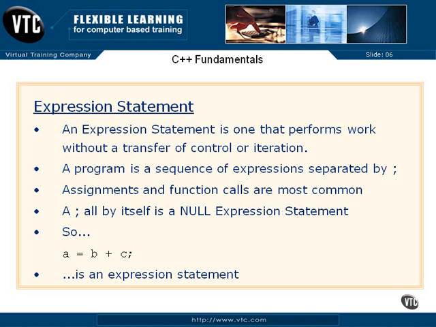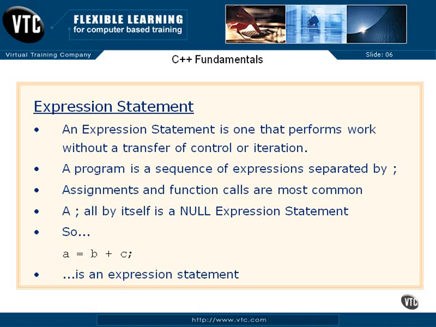We're going to talk about expression statements, and we really don't have to talk about it very long, but it is quite important. An expression statement is a statement in the language that performs work without transferring control or any kind of iteration, like a loop, anything like that. A program is simply a sequence of expressions separated by semicolons, one after the other.